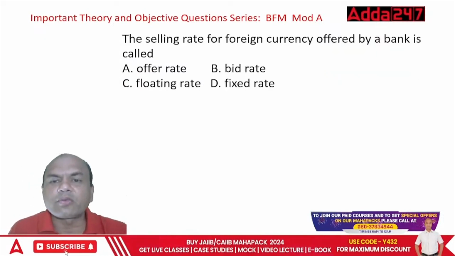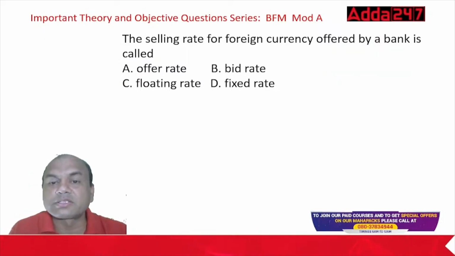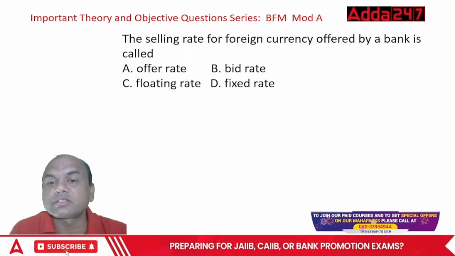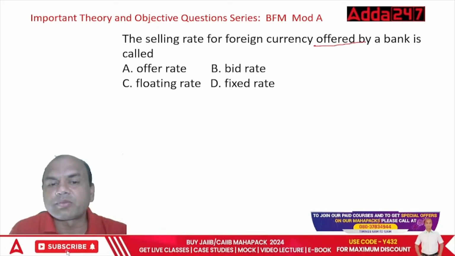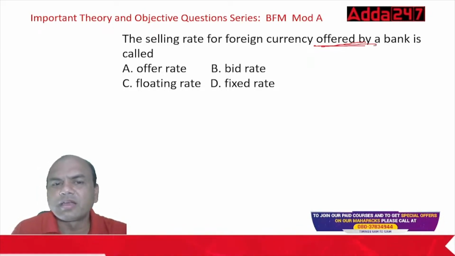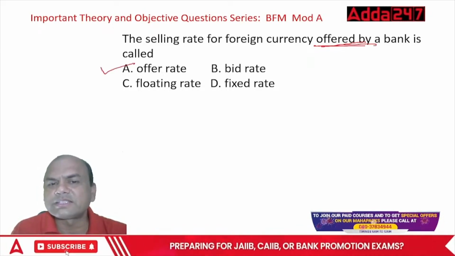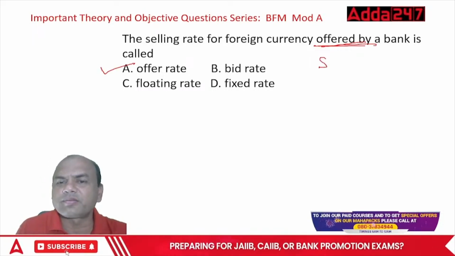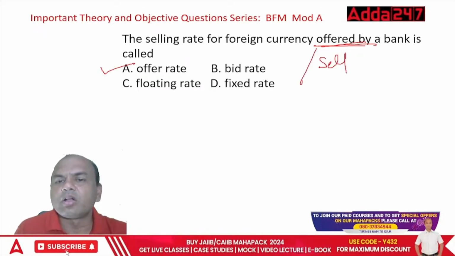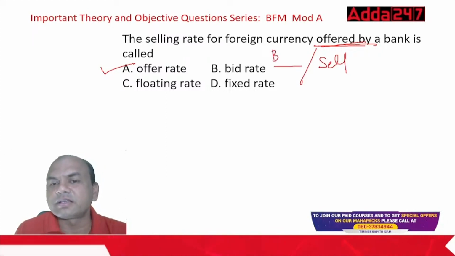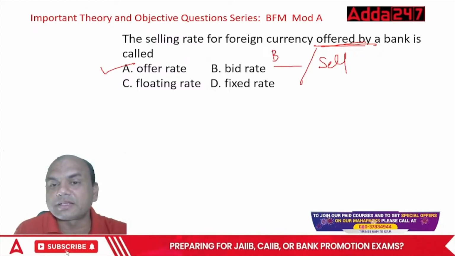The selling rate of a foreign currency offered by a bank is called the offer rate. The options are offer rate, bid rate, floating rate, fixed rate. The name itself gives it away: offered, so it is the offer rate. Sale, you can call it sell rate. Always on the left side it is buy, and on the right side it is sell.